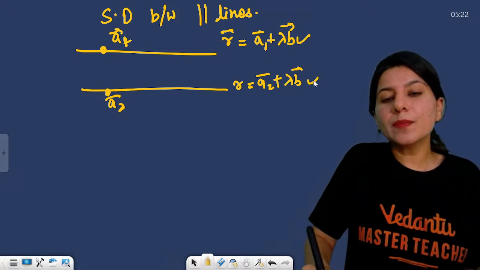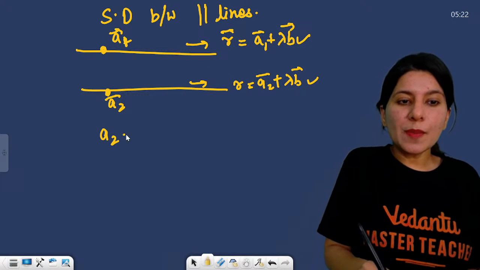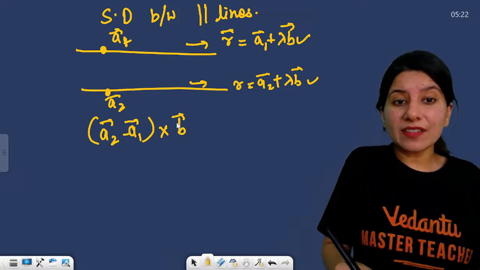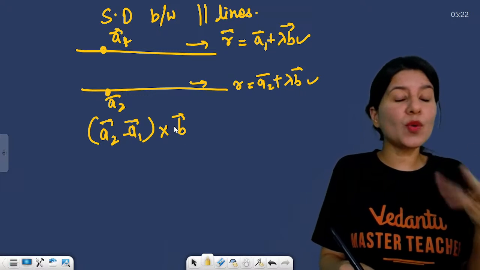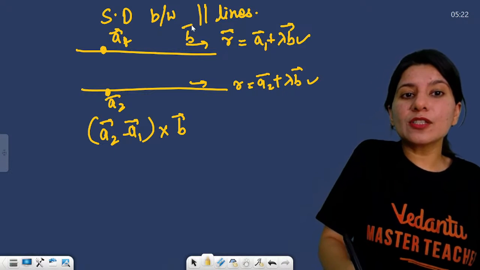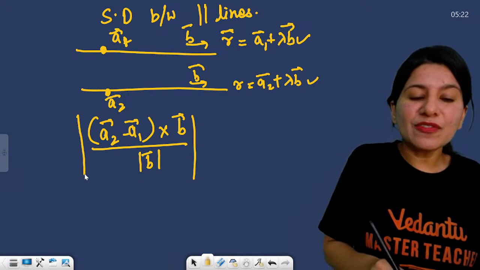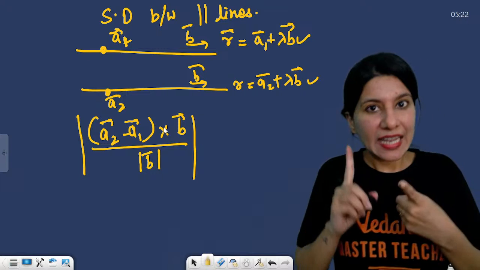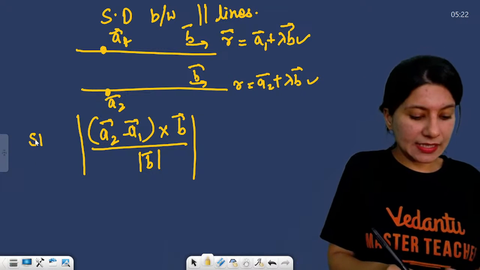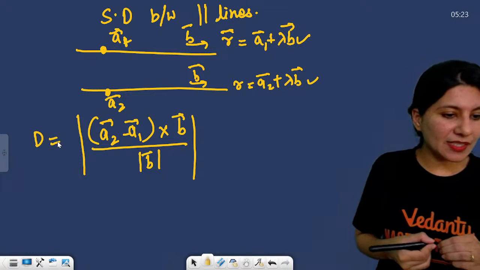Understand this, that both the B vectors are same because they are parallel lines. So A2 minus A1, right, cross B vector. We are not having B1, B2 because they are parallel lines. This is also B, this is also B. Upon magnitude of that B. We need to find what? Cross product between A2 minus A1 and B vector. So this is distance between parallel lines. I hope that you remember this formula.